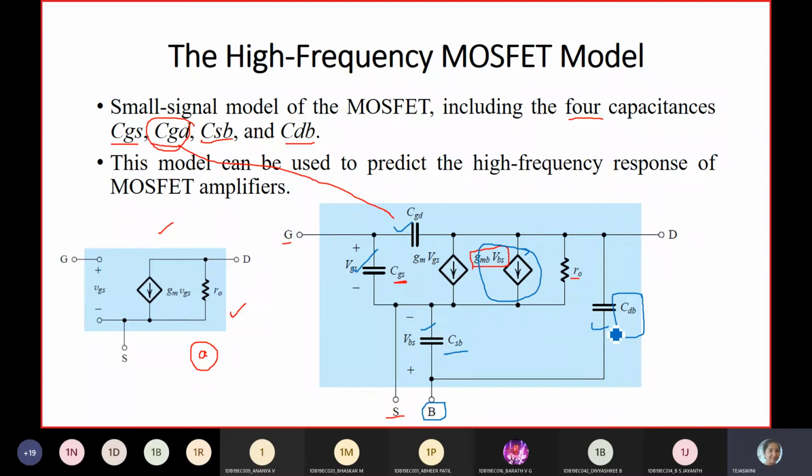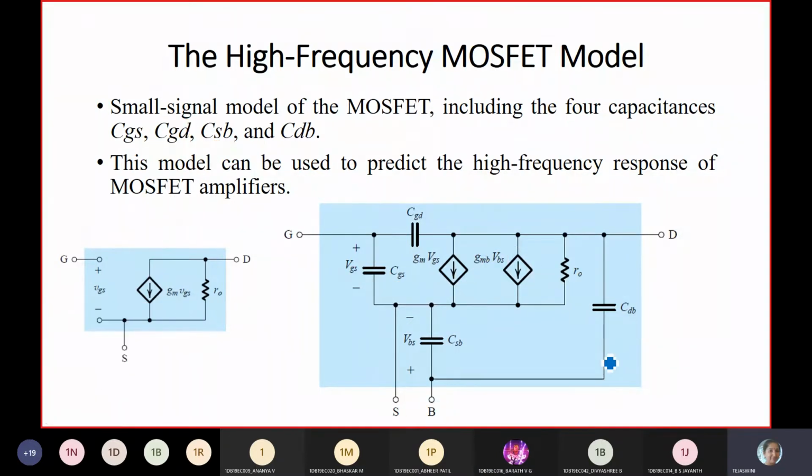They will ask you to write a frequency model. This model is used to predict the high frequency response of MOSFET amplifiers. Shall I continue? Is this clear with the model? If you know the hybrid pi model, it is easy to include the capacitances.